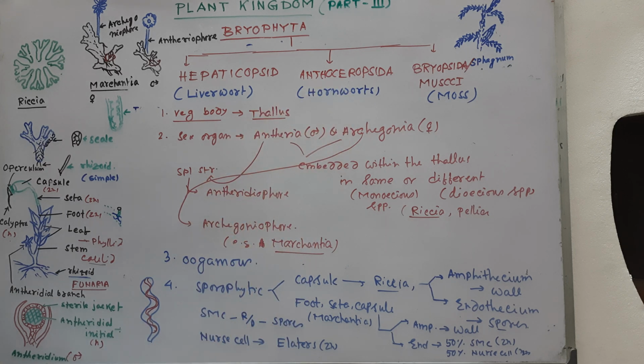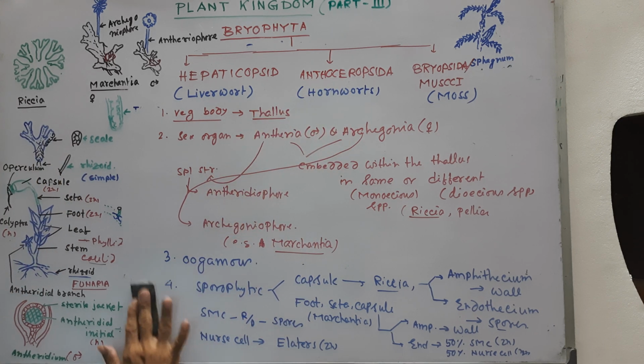Now let us discuss Anthocerotopsida in brief.